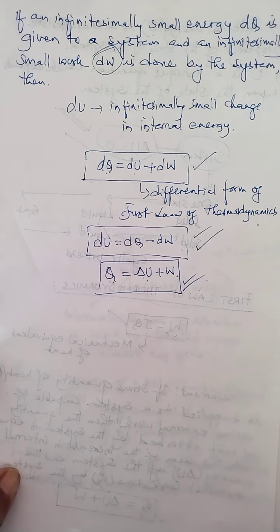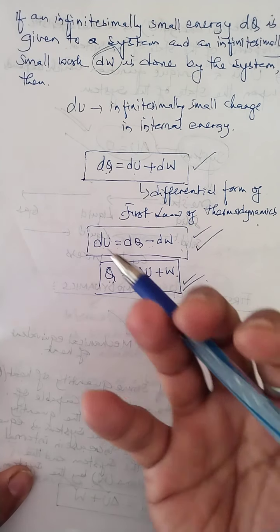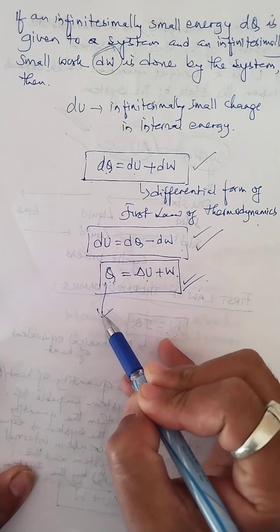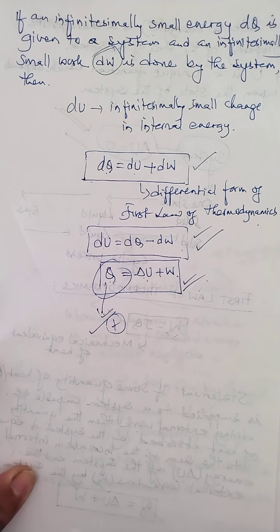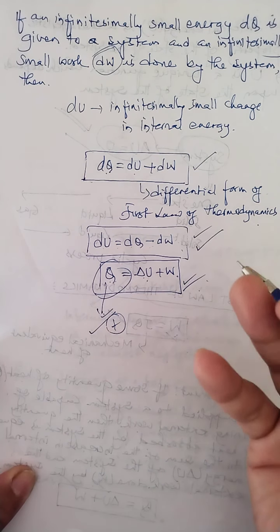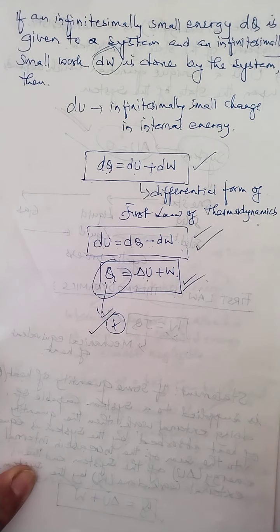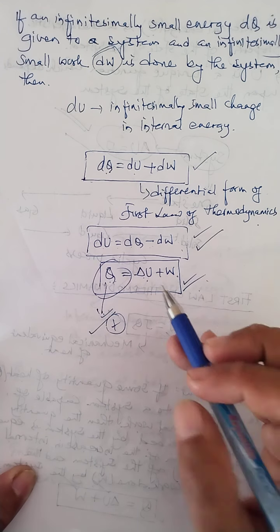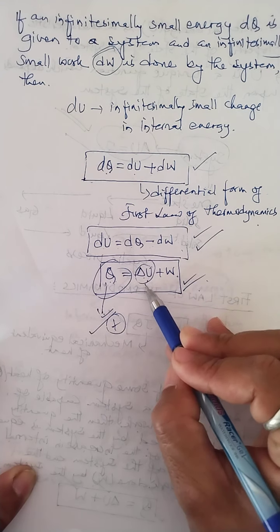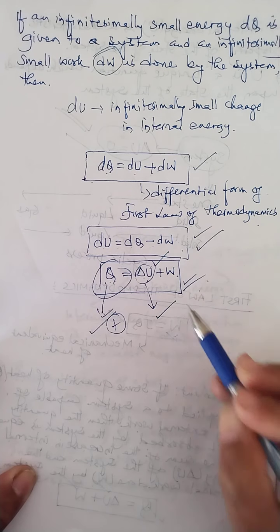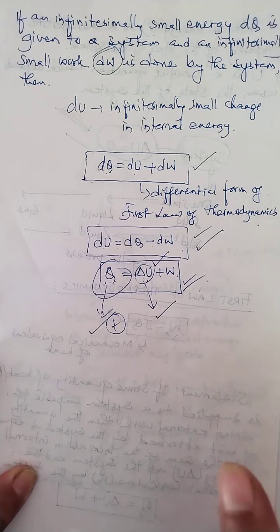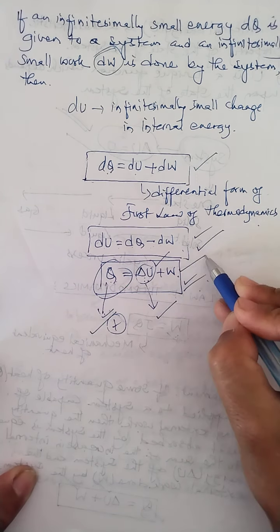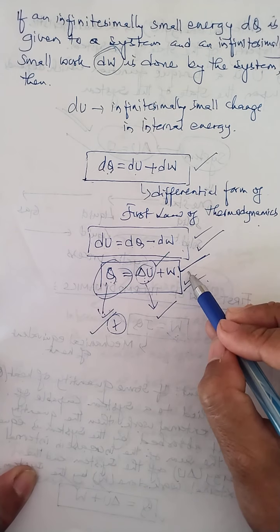The next point to keep in mind: if Q is the heat absorbed by the system, then this heat should be taken as positive. But if Q amount of heat is released by the system, given up by the system, then that heat will be taken as negative. That we have already done as the sign convention. Similarly, if the internal energy increases, then that change is positive. If the internal energy decreases, that change will be negative. Similarly, if this is work done by the system, then that work done is always positive.